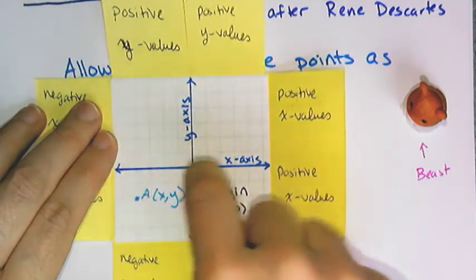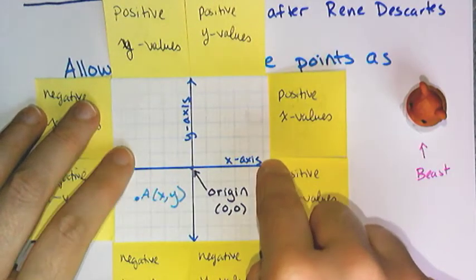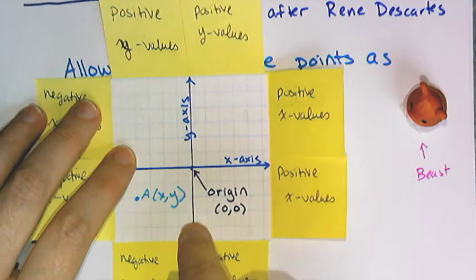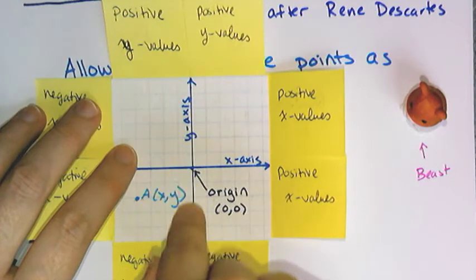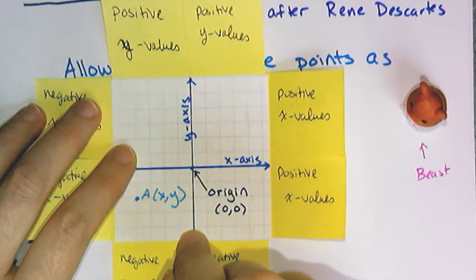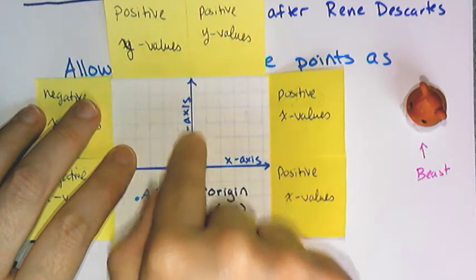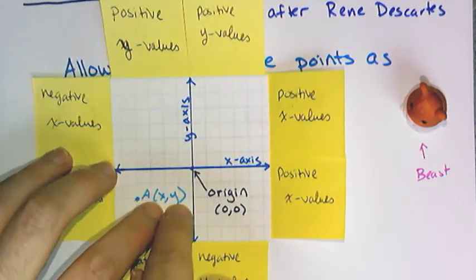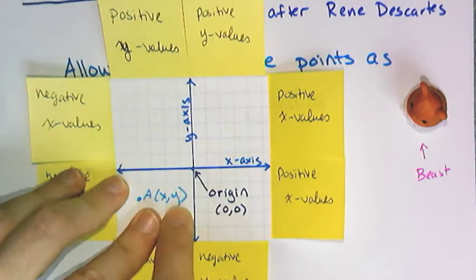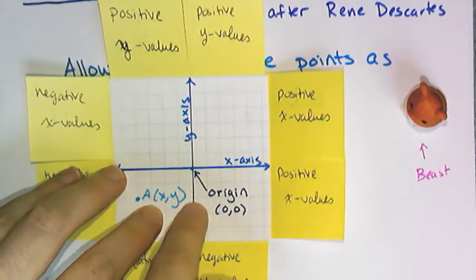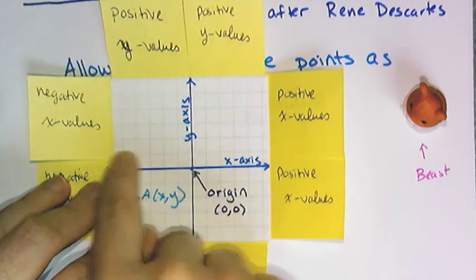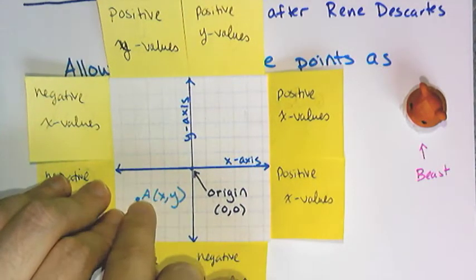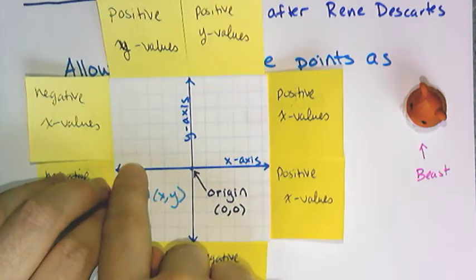The horizontal axis is called the x-axis. That is where you plot the independent variable values. The vertical axis is called the y-axis, and you will plot the dependent values there. Some point A is defined by having an ordered pair, x comma y, where the first number tells you where to travel horizontally and the second number tells you where to travel vertically. Point A is going to have a negative x value and a negative y value.